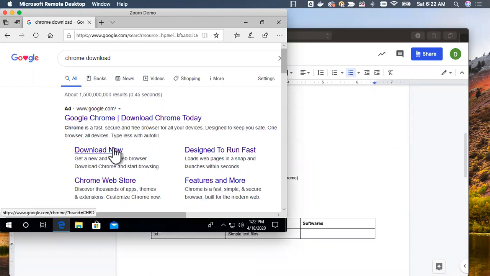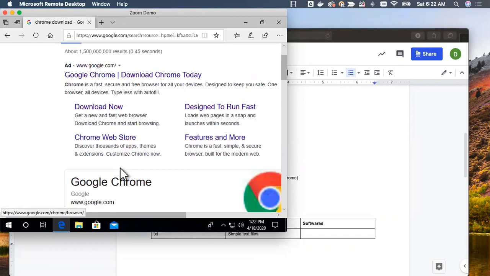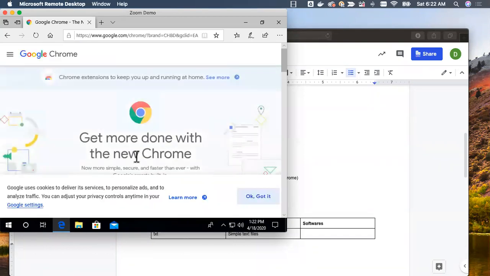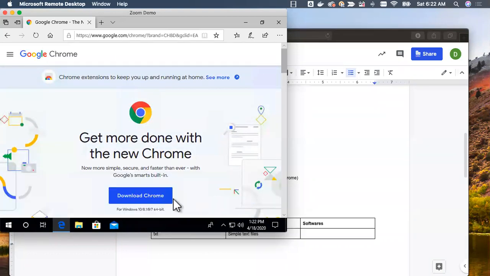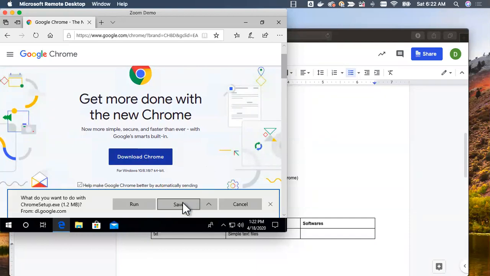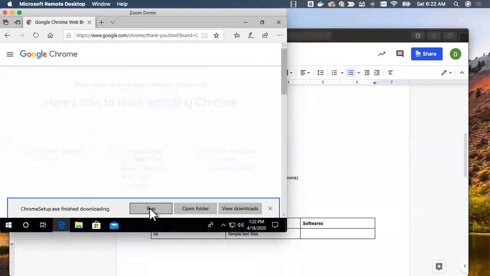Okay. Now I can scroll down. There's a go to download link here, and also here there is download now. You can click on this. Now it will start downloading. It is taking some confirmations from us for compliance purposes, and then it is showing this download Chrome button. You can click on this and then say save. You can also say run. It will download and install for you automatically.